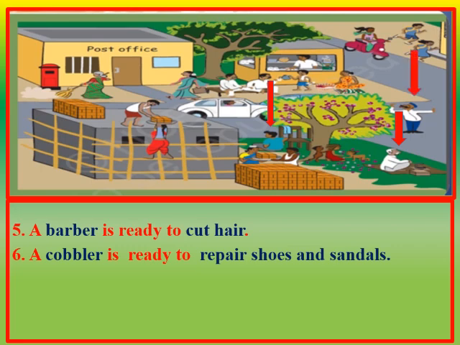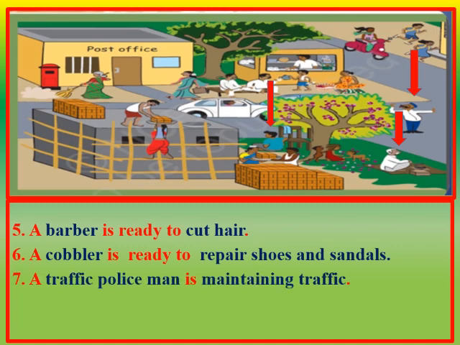Now children, what is this man doing? Yes, he is maintaining traffic. So who is he? Yes, he is a traffic policeman. A traffic policeman is maintaining traffic. Now children, what is this lady doing? Yes, she is going towards post office. So, a lady is going to the post office.